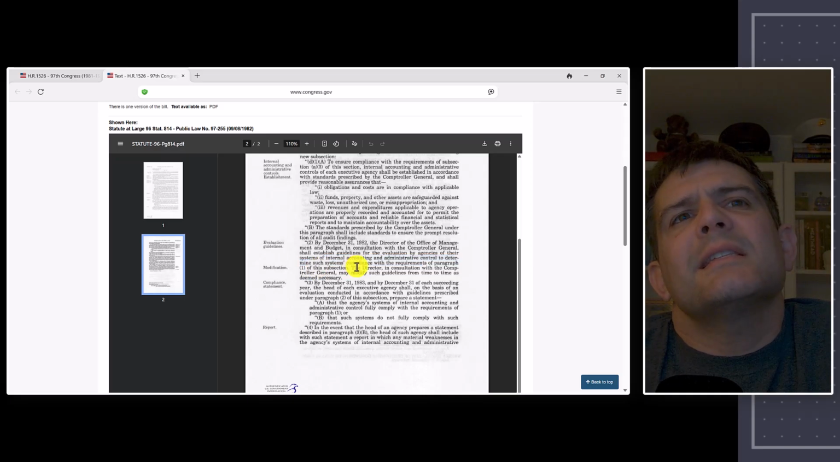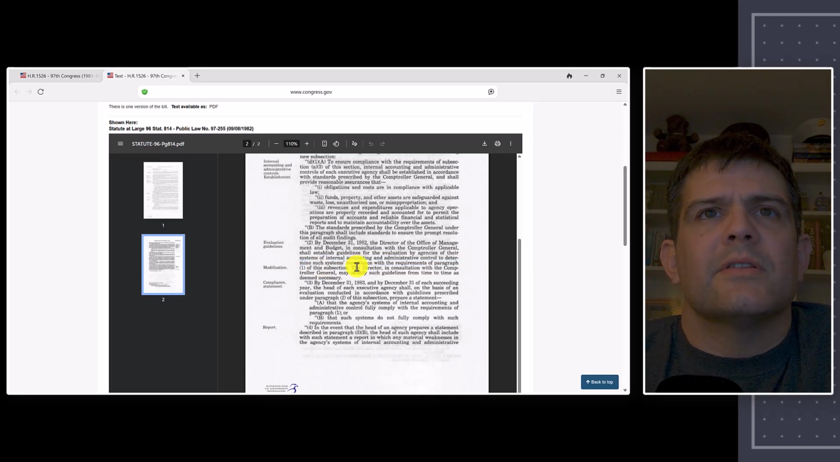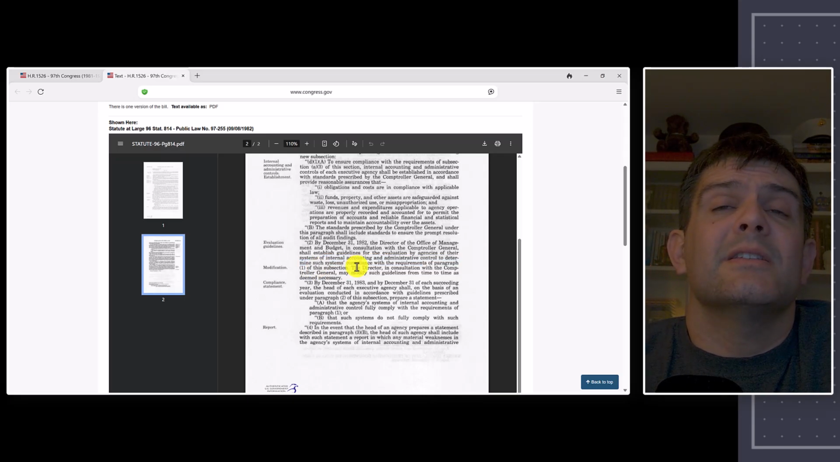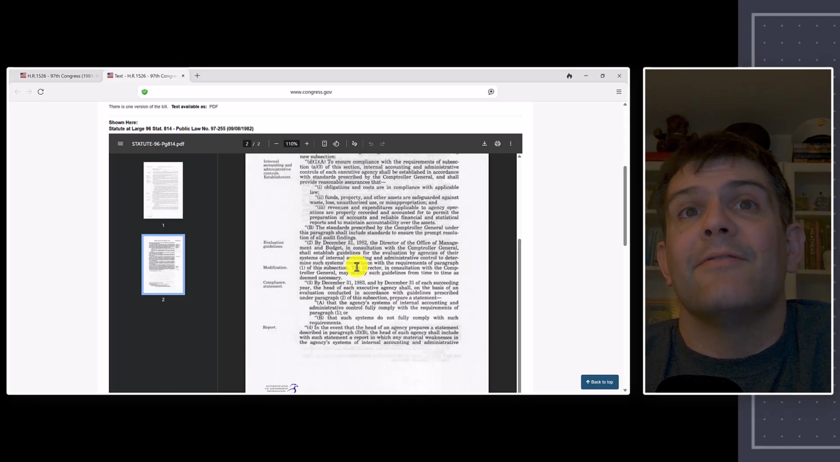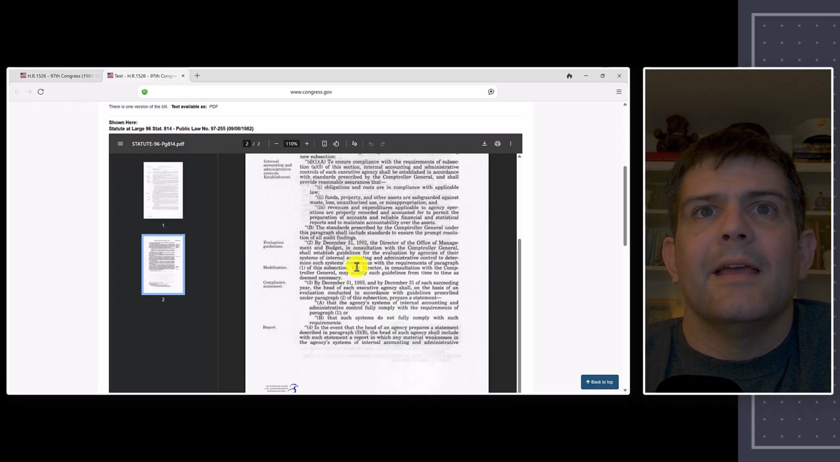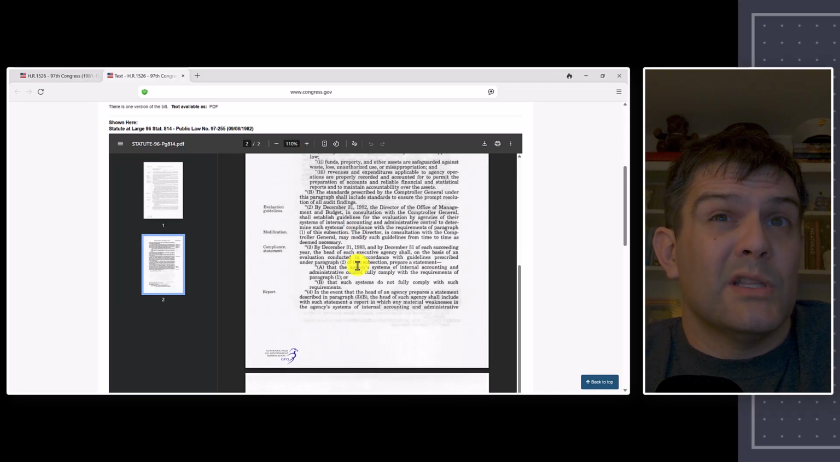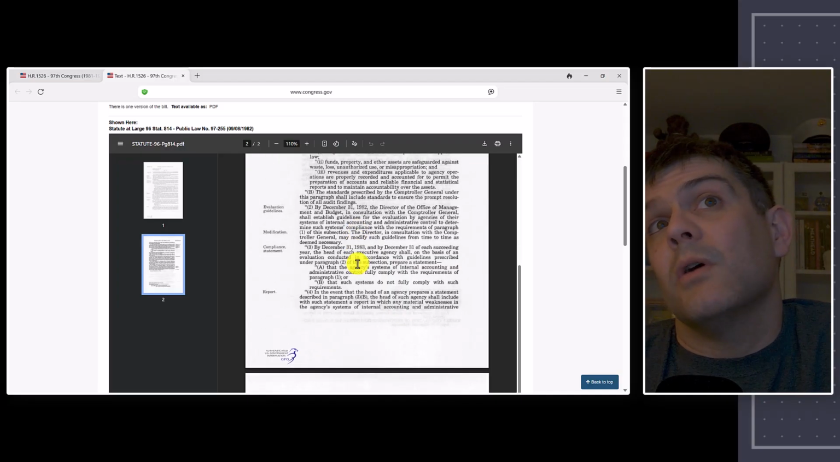Okay, so what is this saying? This is saying OMB, the Office of Management and Budget, needs to talk with GAO. They need to coordinate and figure out how they're going to evaluate these controls, right? If you know, OMB Circular A-123 actually is from OMB.